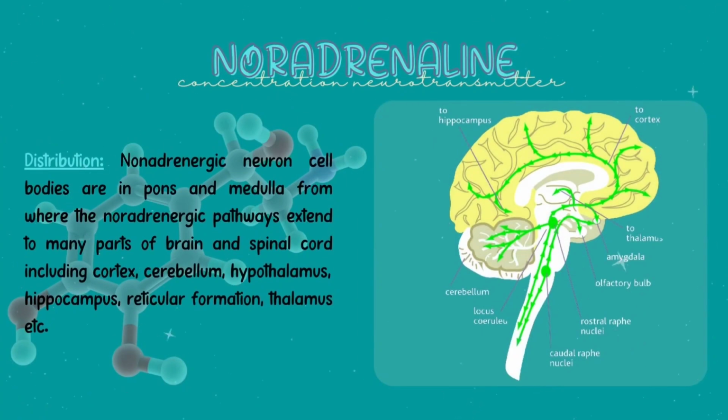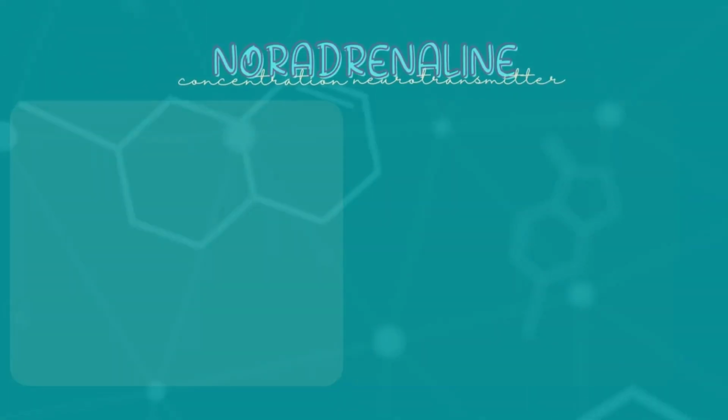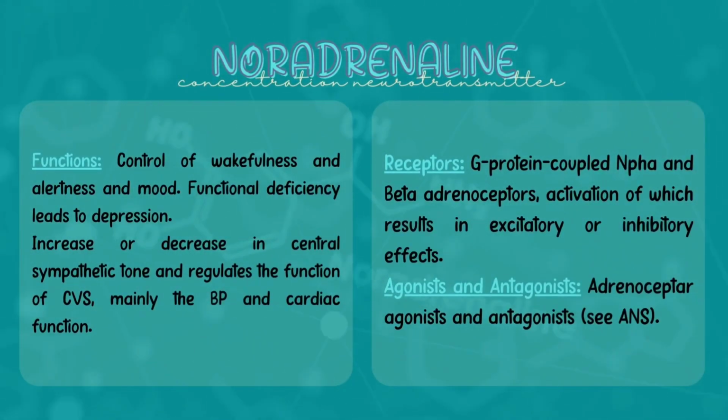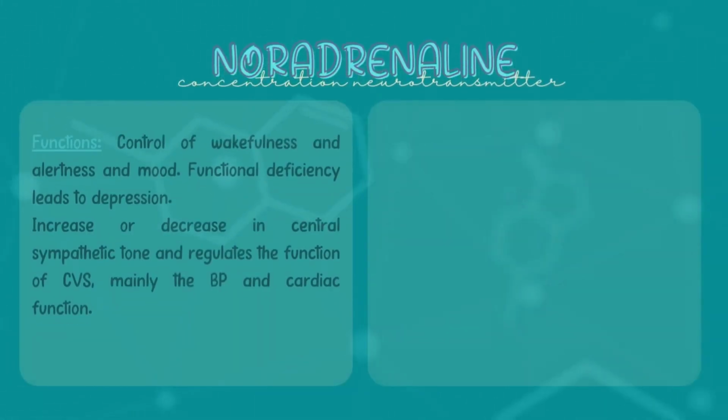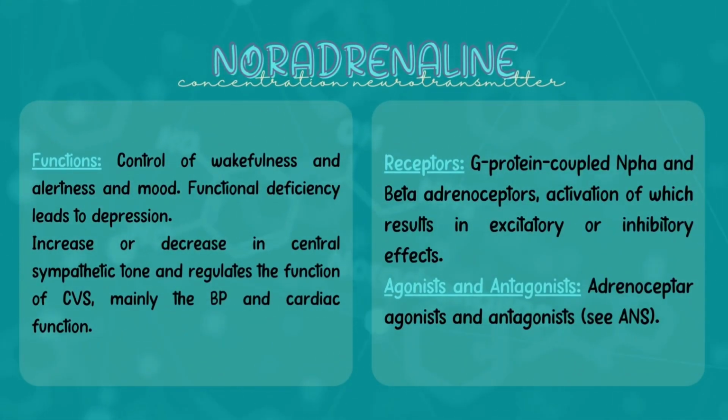Noradrenaline: noradrenergic neuron cell bodies are in the pons and medulla, from where the noradrenergic pathways extend to many parts of the brain and spinal cord. Function: control of wakefulness, alertness and mood; functional deficiency leads to depression. Receptors: G protein coupled alpha and beta adrenoceptors, activation of which results in excitatory or inhibitory effects.